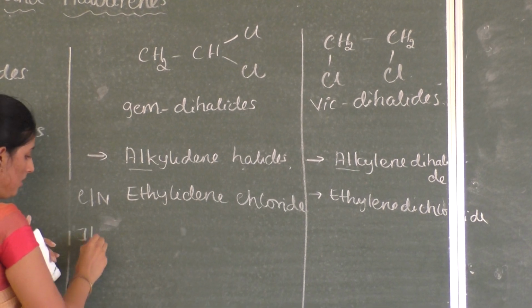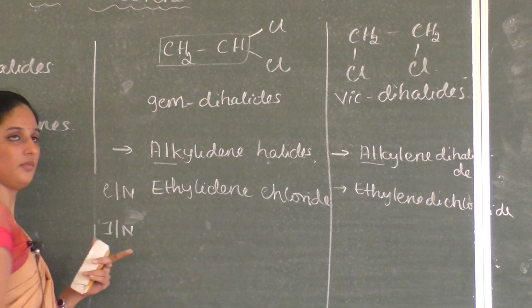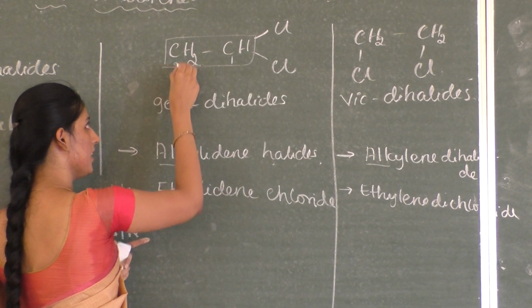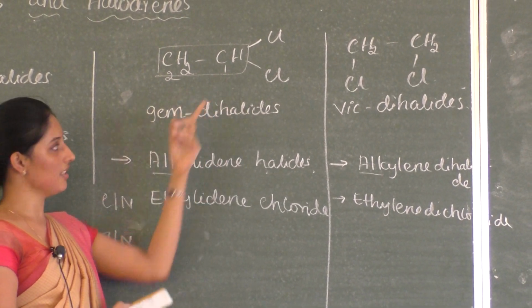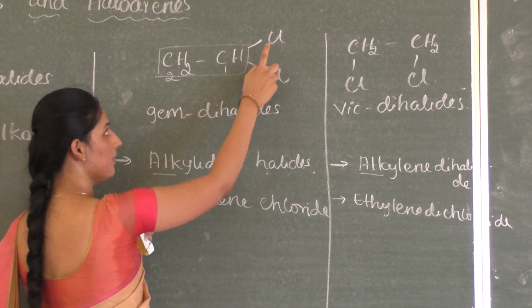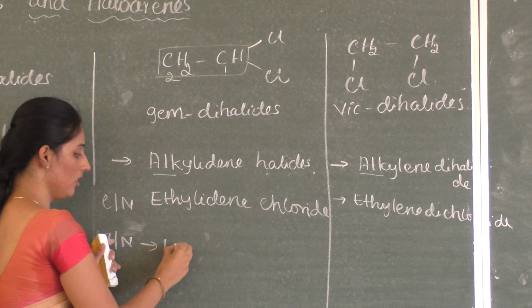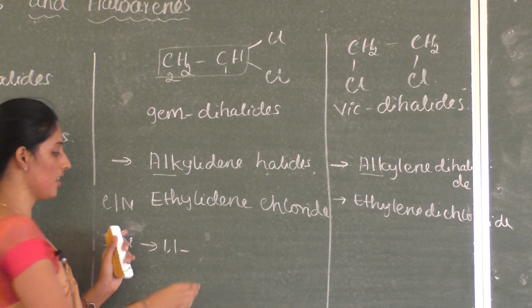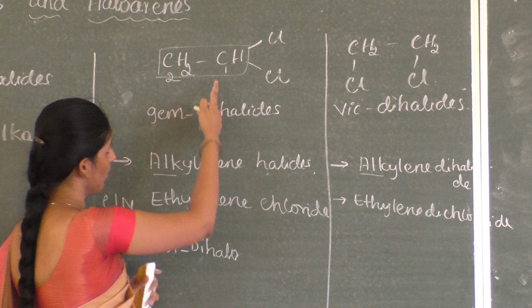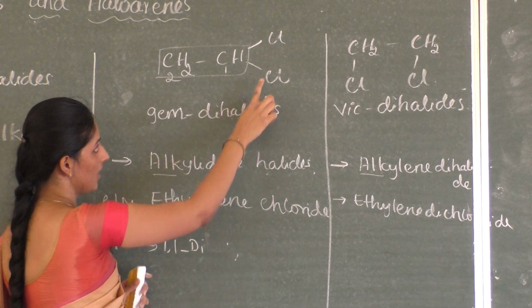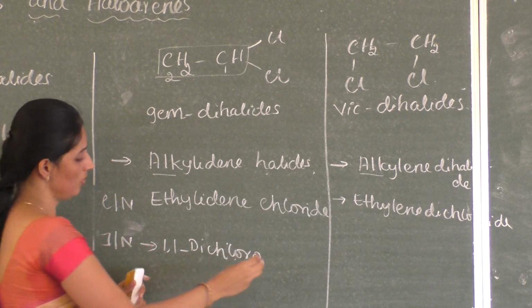IUPAC name, again the rules are the same. You have to select the parent chain. Again you have to number that parent chain so that the carbon with the substituent group gets the least number. So here on the first carbon atom we have 2 chlorine atoms attached. So the IUPAC name becomes 1,1. 2 halogen atoms are there, so that is 1,1-dihalo, here it is chlorine. It is 1,1-dichloroethane.